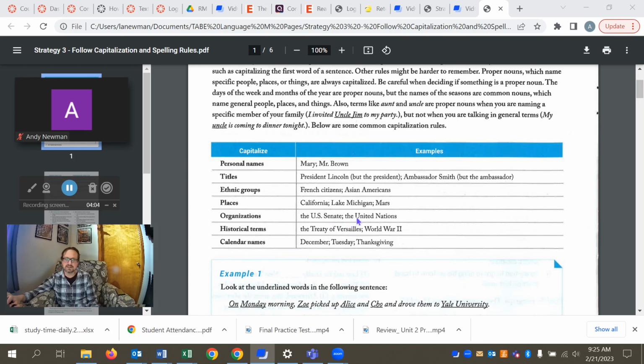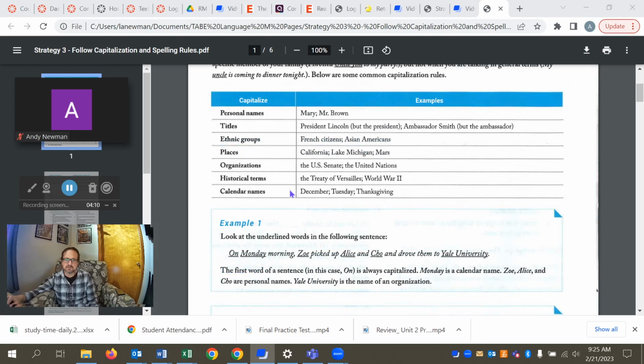United Nations. Certainly we capitalize all the words in a named organization like that. Historical terms that have official meaning to historians, the Treaty of Versailles or World War II. Notice in a lot of these things we use Roman numerals to signify where in the sequence it was.